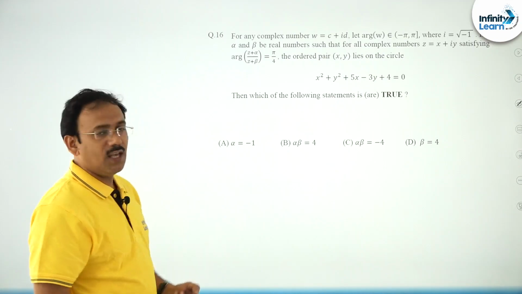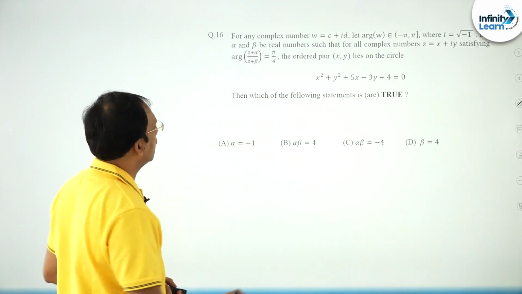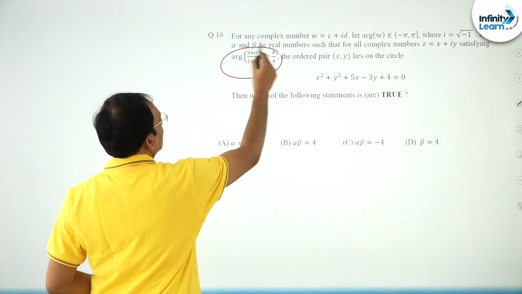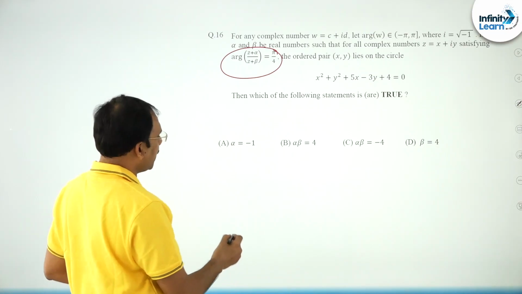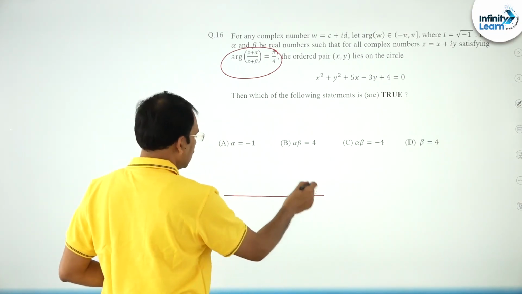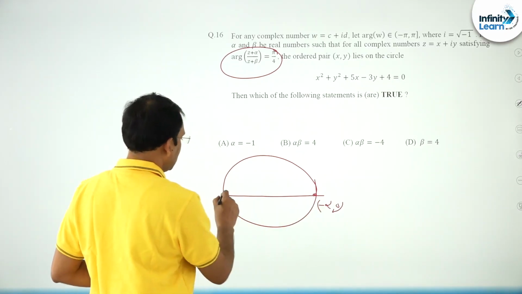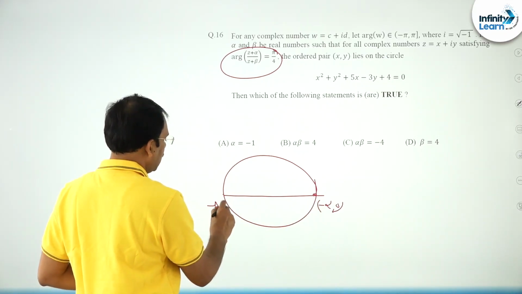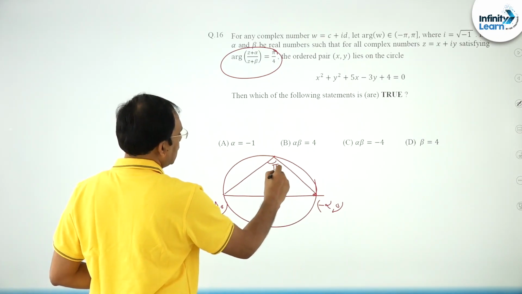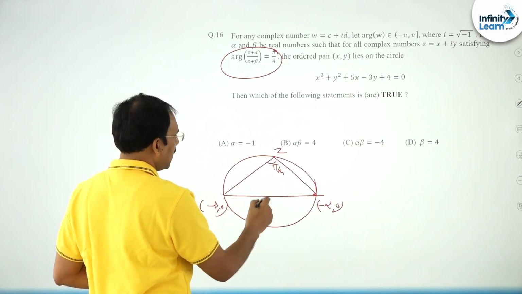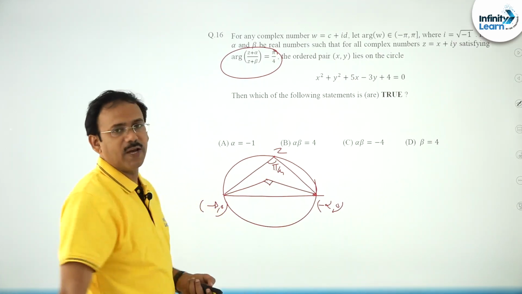The next, you see, if you just know the language of complex numbers, it is very easy, friends. You see, argument of (z plus alpha) by (z plus beta), where alpha, beta are real numbers, represents a circle, friends. So this could be a circle where the x axis points may be (minus alpha, 0) and (minus beta, 0). This subtends an angle pi by 4 here, that is the meaning, at a general point z. So at the center it may subtend 90 degrees because it is pi by 4.